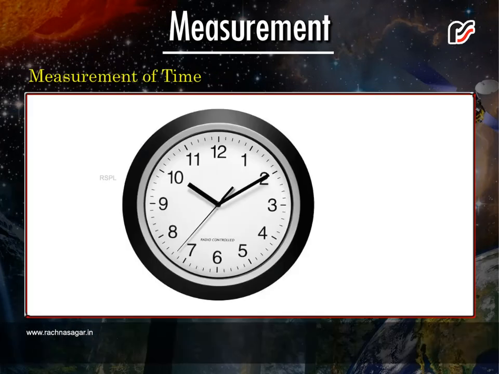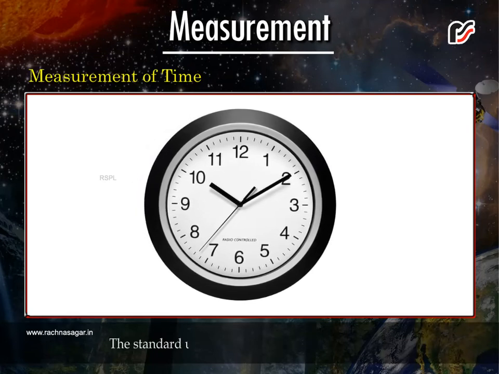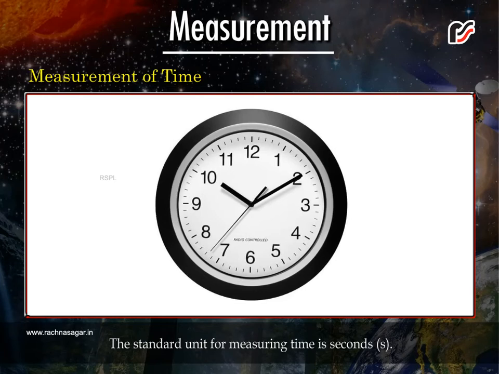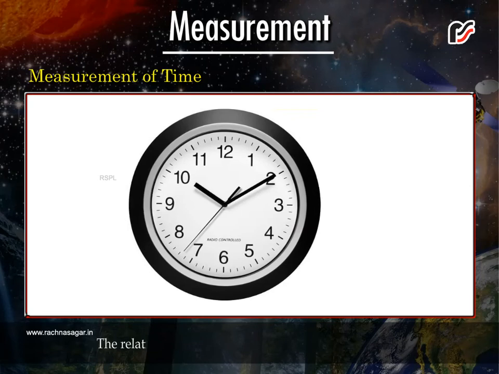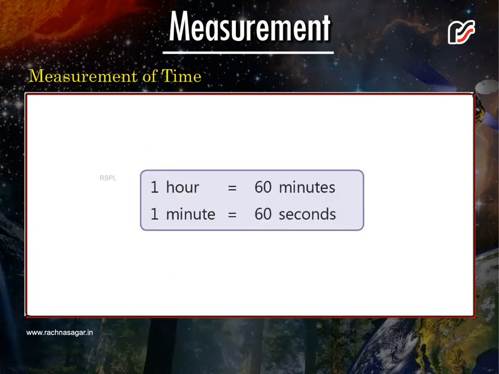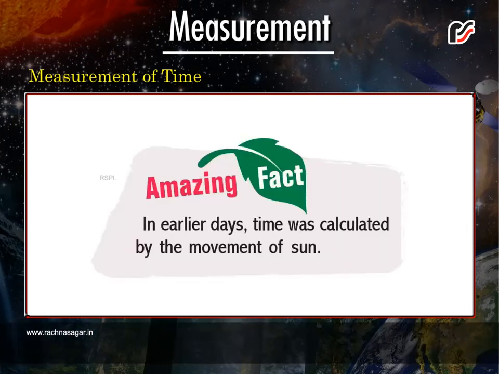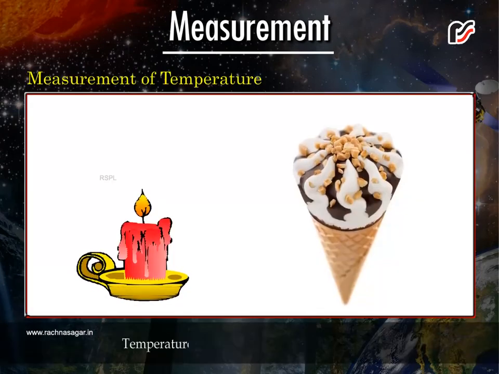Measurement of time. We measure time in hours, minutes and seconds. The standard unit for measuring time is seconds. We measure time by a clock or a watch. The relationship between hours, minutes and seconds is 1 hour is equal to 60 minutes. 1 minute is equal to 60 seconds. Amazing fact. In earlier days, time was calculated by the movement of sun.